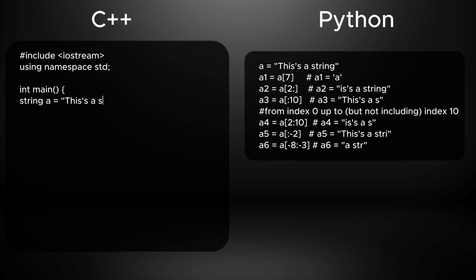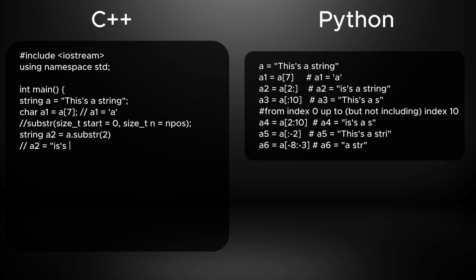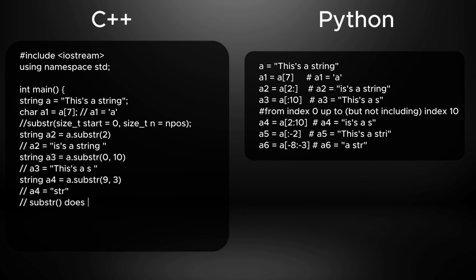In C++, it's pretty much the same idea for a single character. You still use square brackets, but what you get back is a char. And if you want a whole section of the string, there's a substr function where you give it a starting position and how many characters you want.